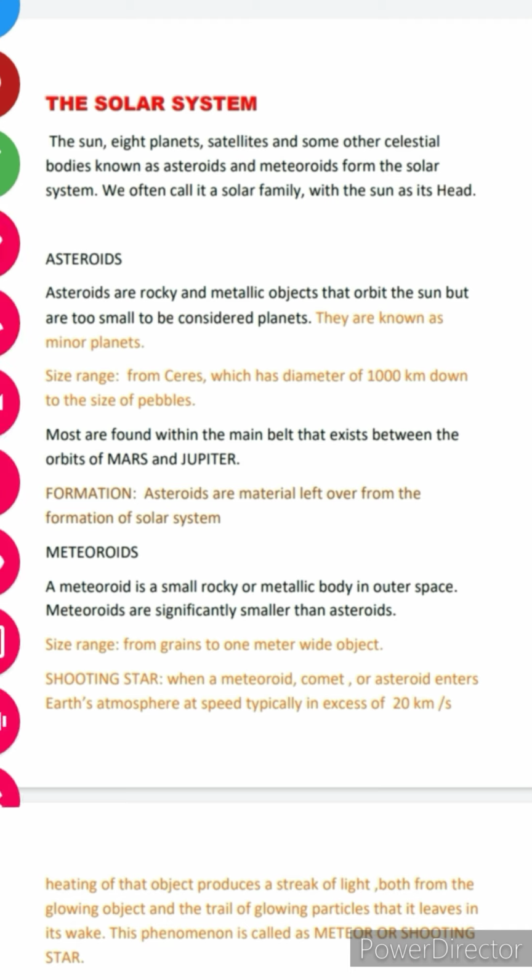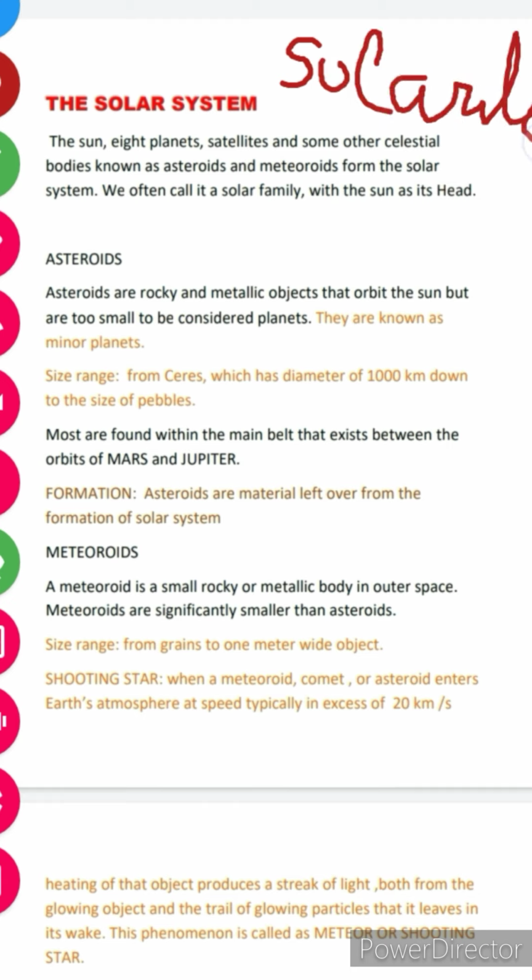Hello everyone. So we're gonna start with the topic, the solar system. As the name represents, the solar system. Solar here came from a word solari, which means the sun. So the system all around the sun. The sun, 8 planets, satellites and some other celestial bodies known as asteroids and meteoroids form the solar system.